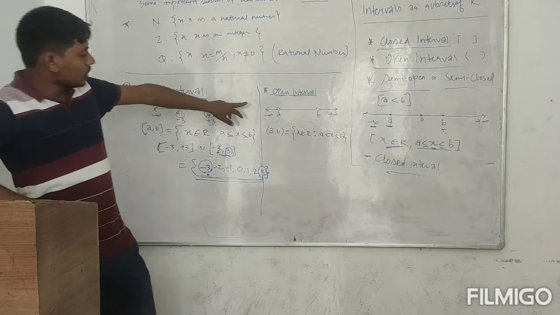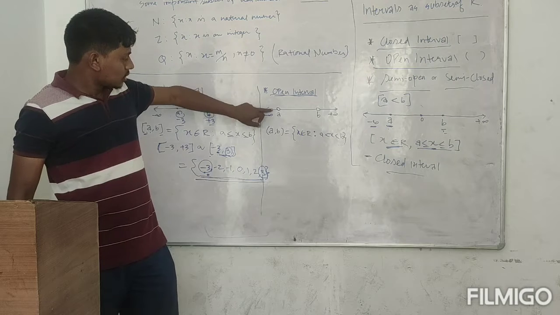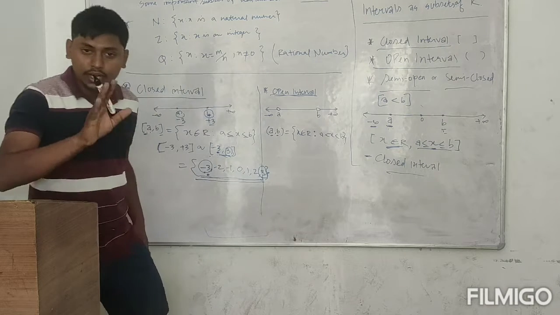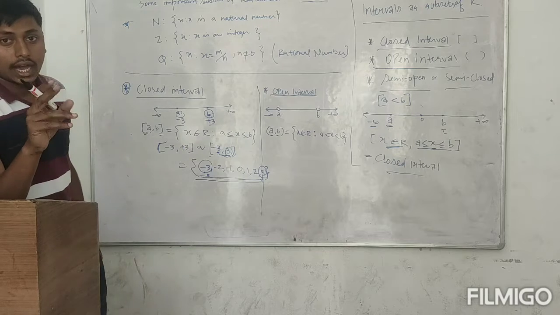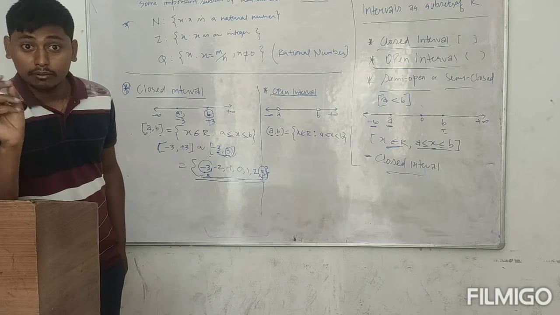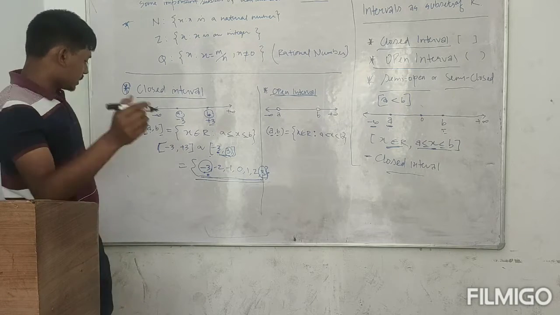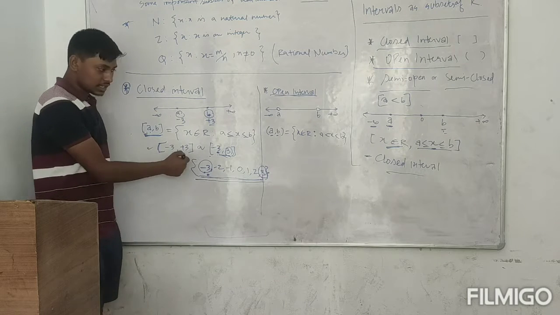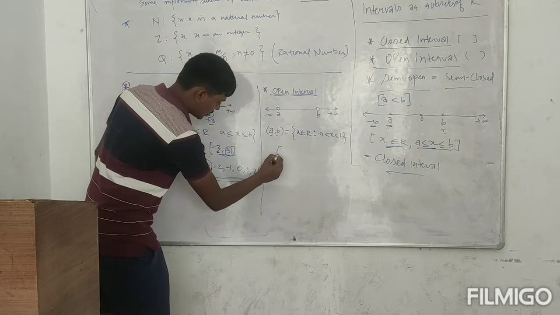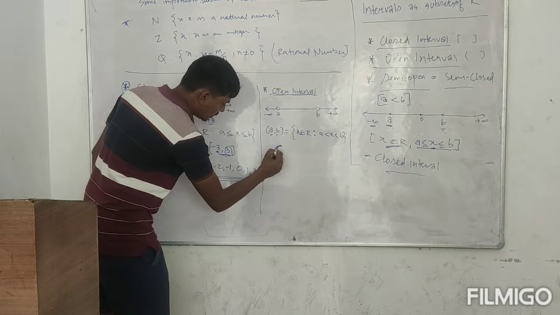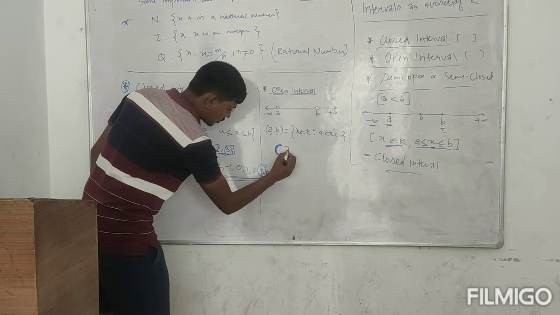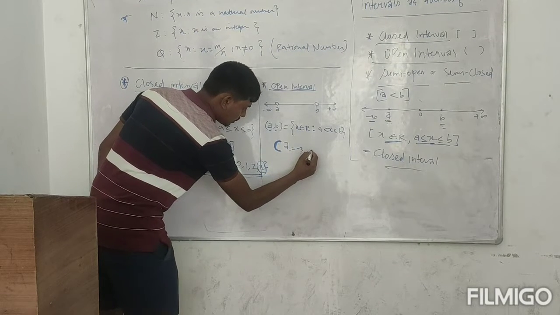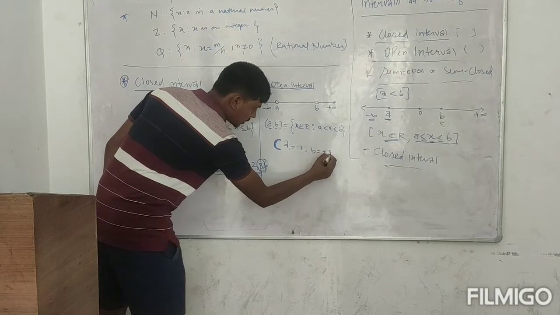And if I am talking about the open intervals, in open intervals I will take the numbers between A and B. I will not take that number A and B. So suppose you are asked to find the open interval of minus 3 and plus 3. Open interval is represented by small brackets. So A is replaced by minus 3 and B is replaced by plus 3.